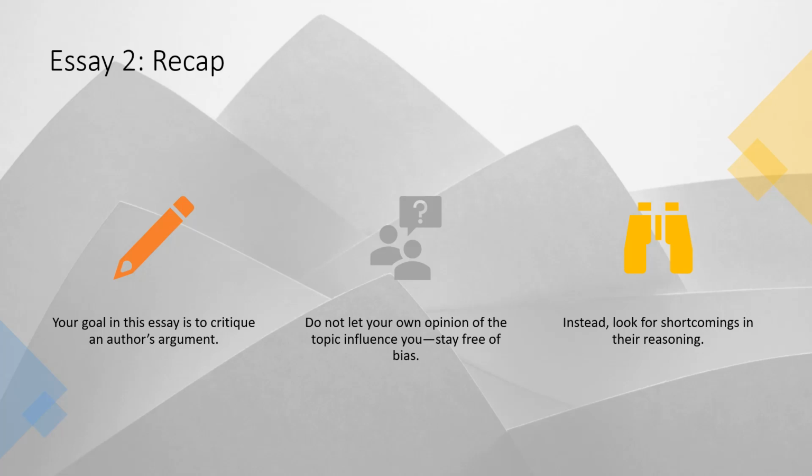What you're doing is you're just analyzing someone else's work to see if their opinion can be supported, if their claim can be supported. So you're not letting your reader know what you think about the topic. Instead, you're looking for shortcomings in someone else's reasoning.